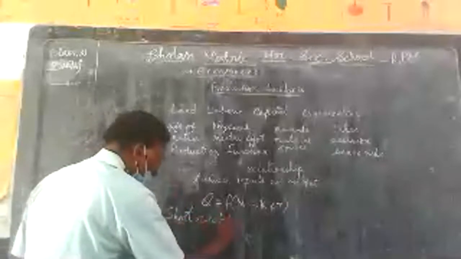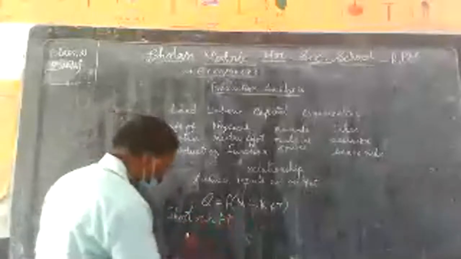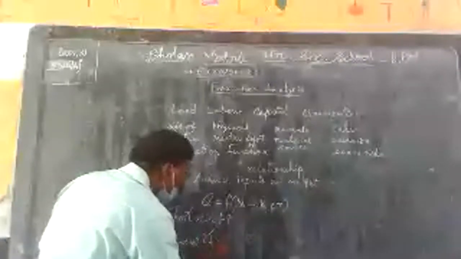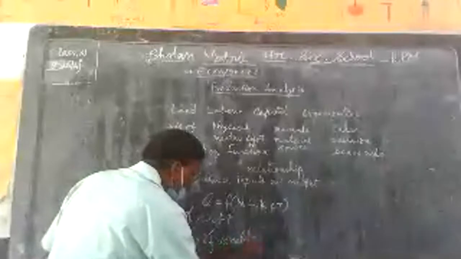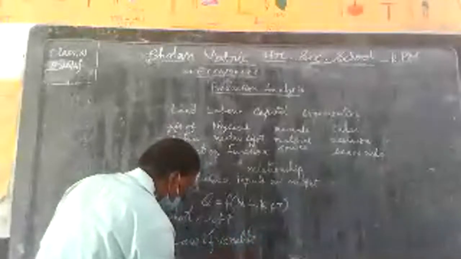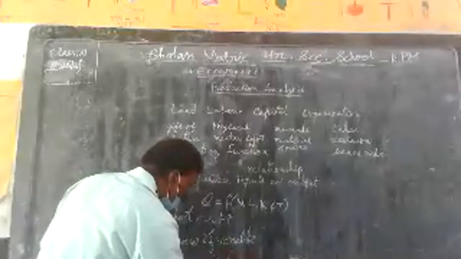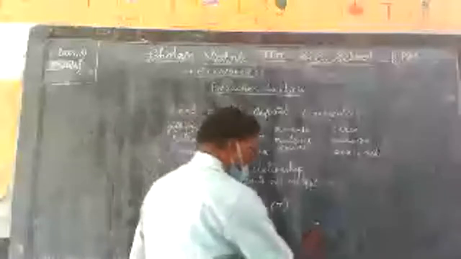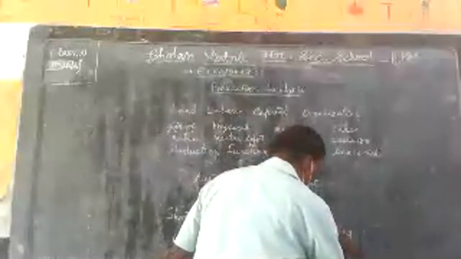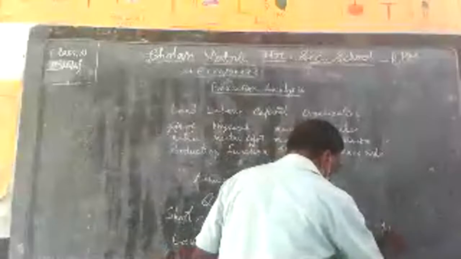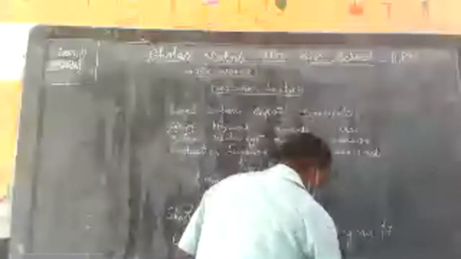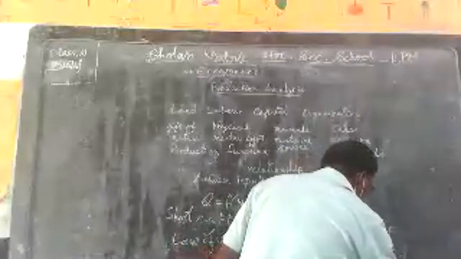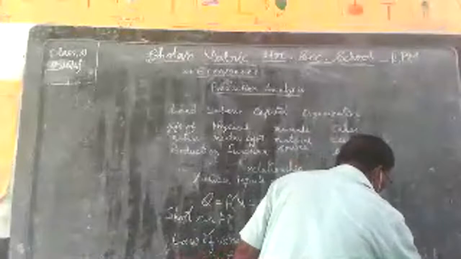Whereas the long run production function is explained by the laws of returns to scale.